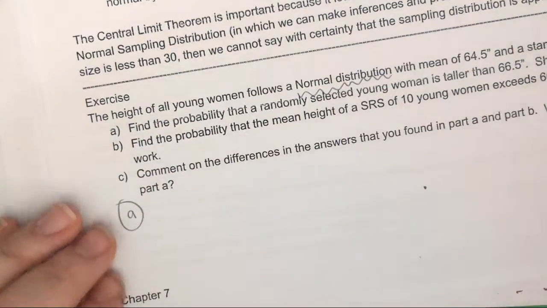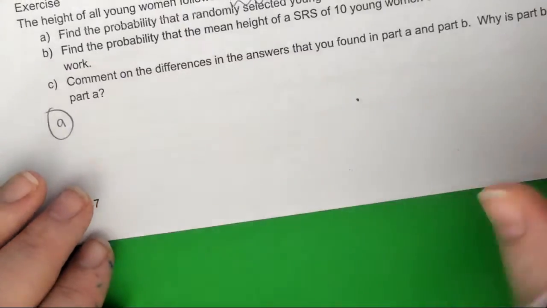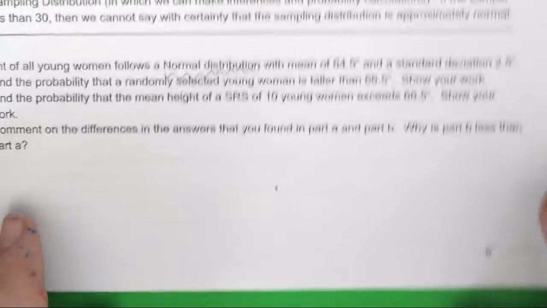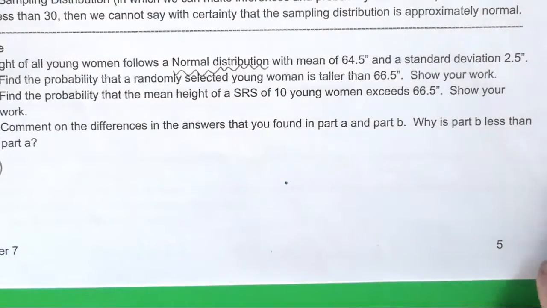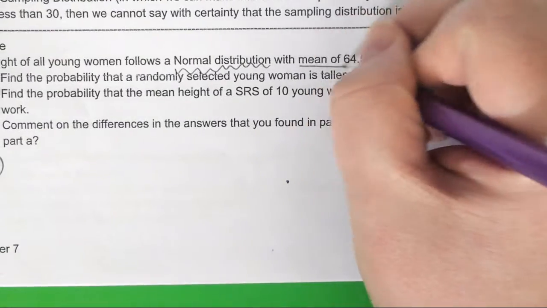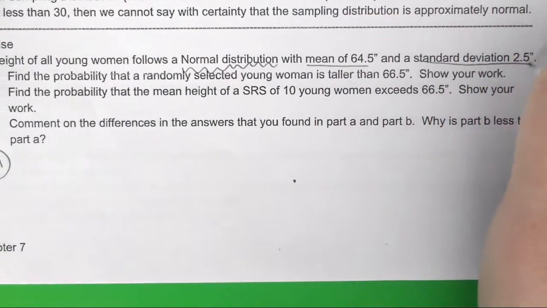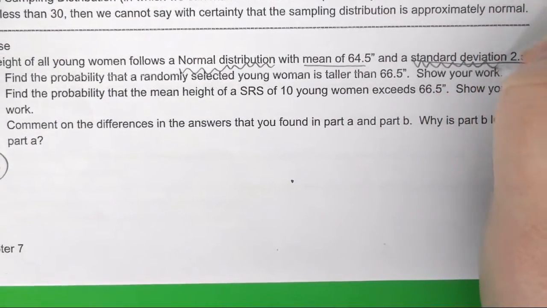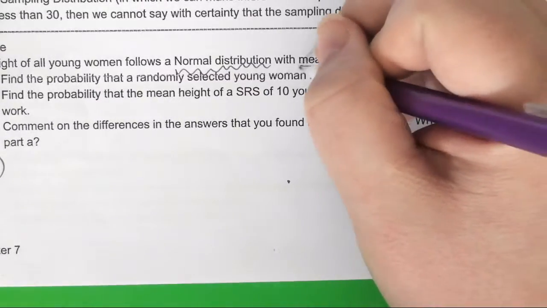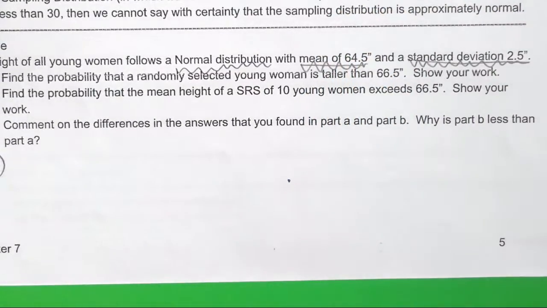Part A. Find the probability that a randomly selected woman is taller than 66.5. So Kinsey asked, how do we know this is a sample means problem? Key things that they tell us. Seriously, it's all got to do with what did they tell you. They told us the mean. They told us the standard deviation.